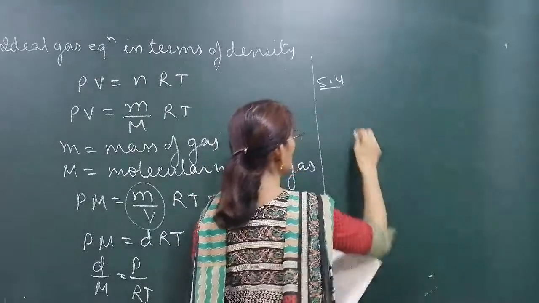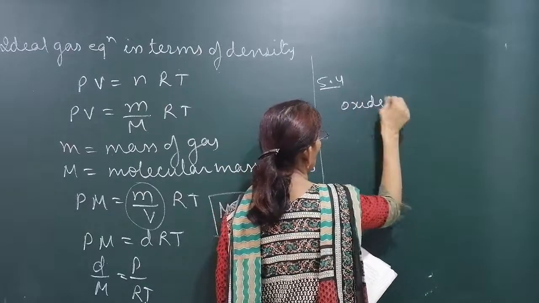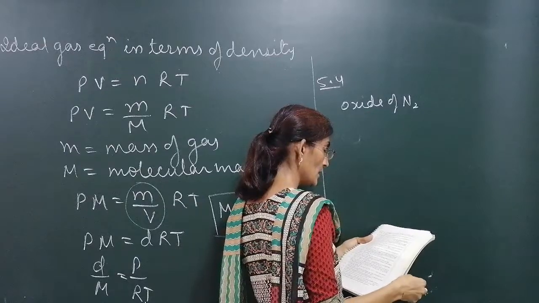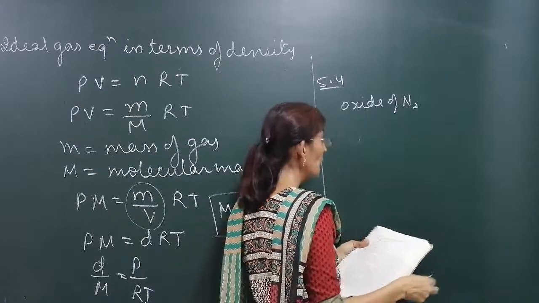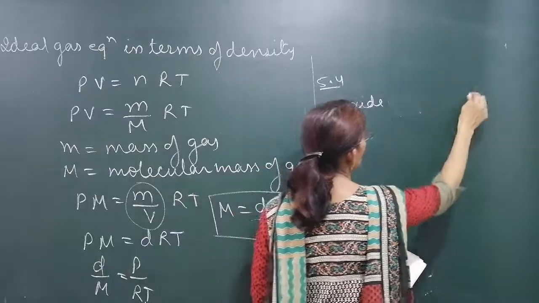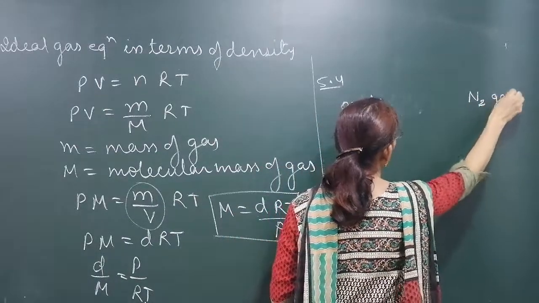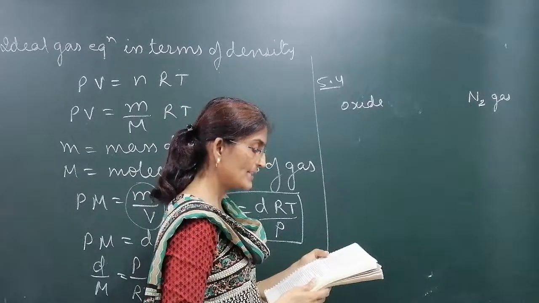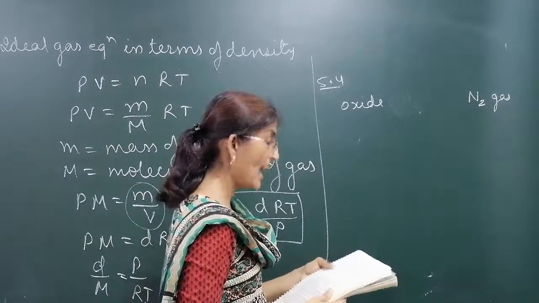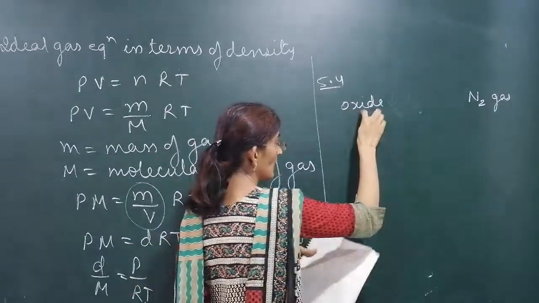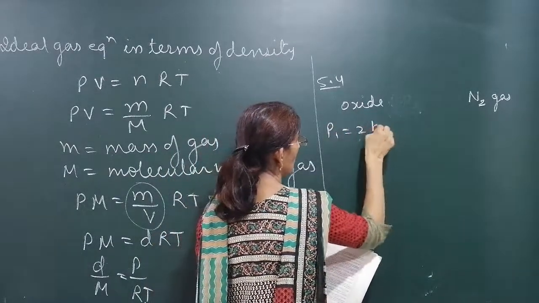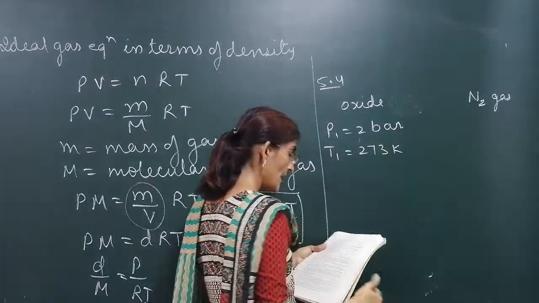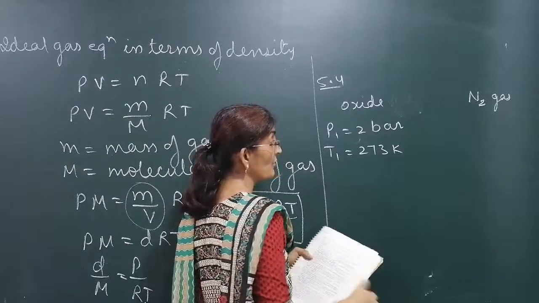Two gases are compared. Pressure of the oxide is 2 bar and temperature is 0 degree Celsius, that is 273 Kelvin, and its density is the same as that of nitrogen.